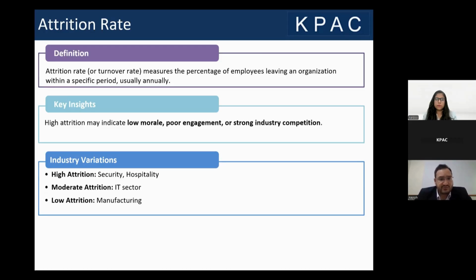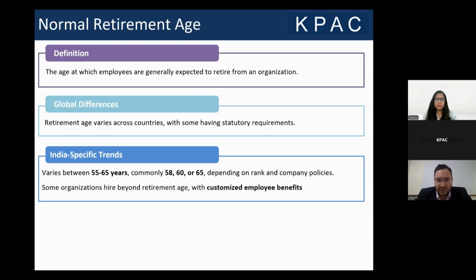Moving on to the next assumption, that is the normal retirement age. The normal retirement age is the usual age at which an organization plans on retiring its employees, or the employees plan on taking a retirement. Usually we see that the normal retirement age varies between countries and also between companies.